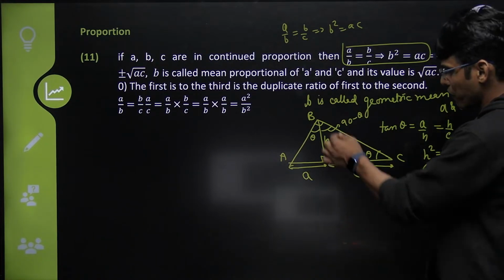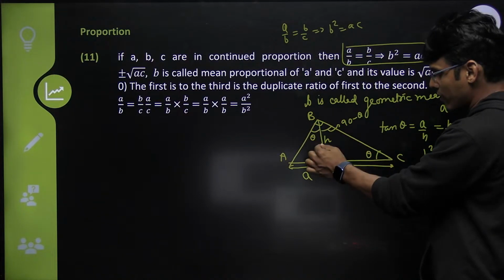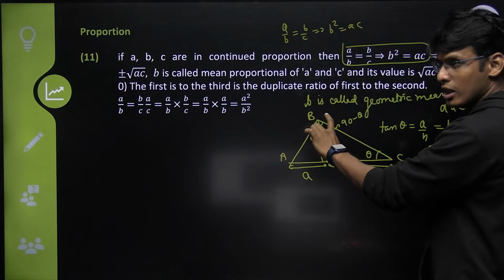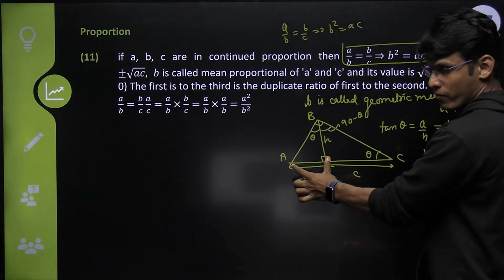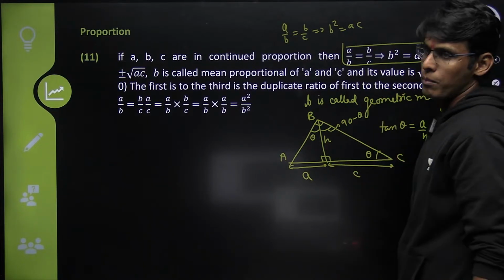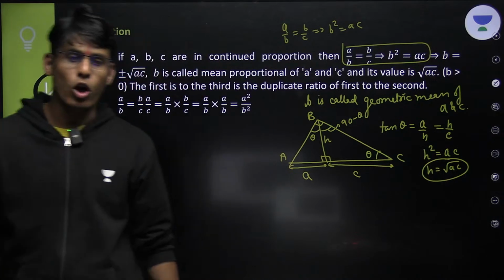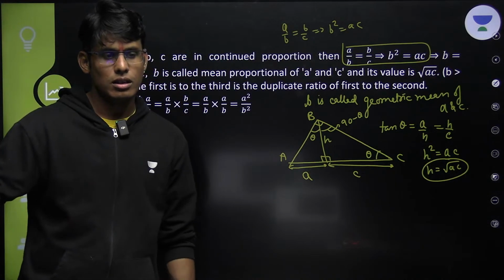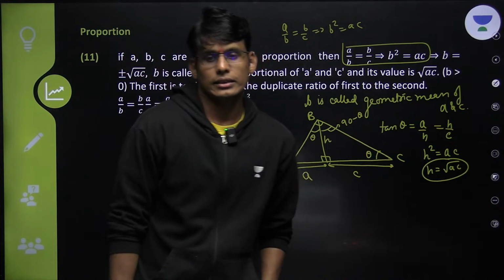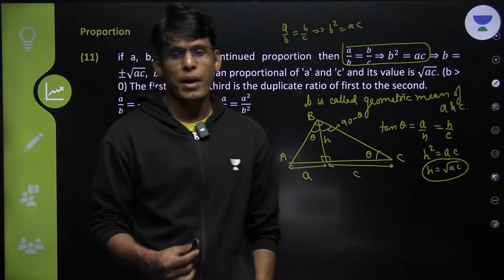So if an altitude is drawn from the vertex of the right angle of a triangle onto the opposite base, its length will be the geometric mean of these two segments, and that is why it is called geometric mean, because this whole configuration is geometric, isn't it? Guys, am I making absolute sense?